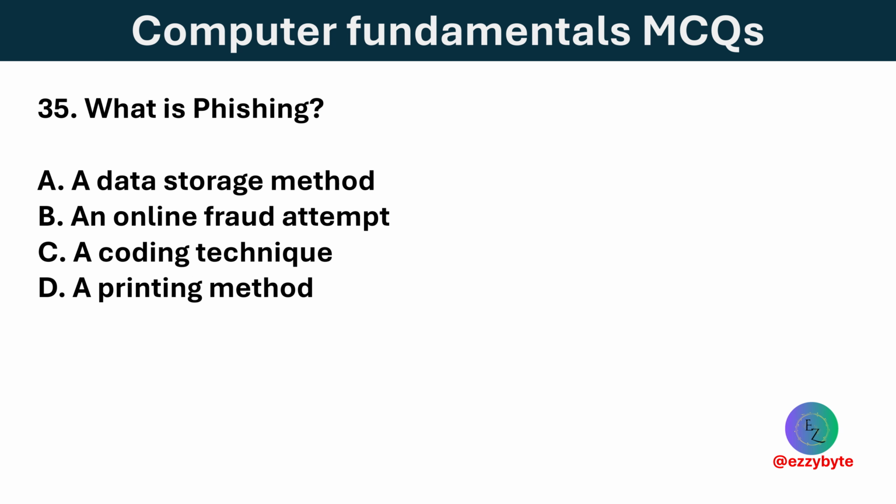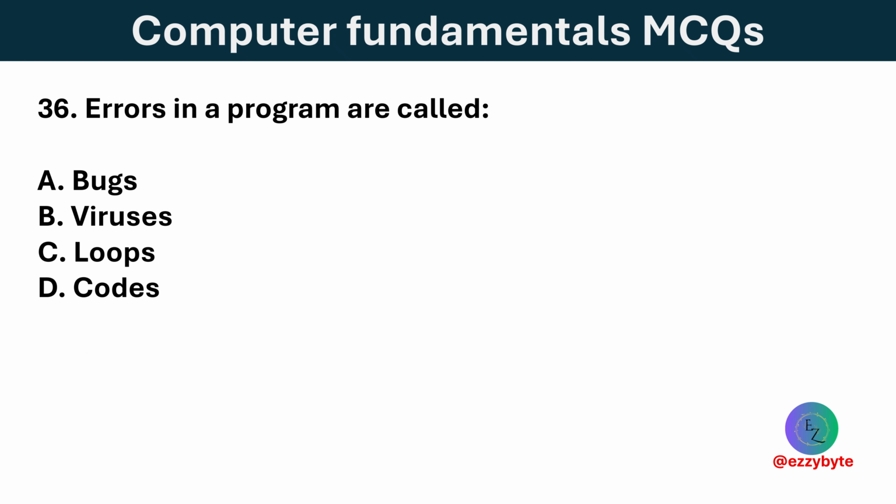What is phishing? Options are a data storage method, an online fraud attempt, a code technique, and a printing method. Option B is correct. Phishing is a cyber attack that tricks the user to steal login and financial information. Errors in a program are called: options are bugs, virus, loops, and codes. Option A is correct. Bugs are errors in a program that cause incorrect results or system issues.